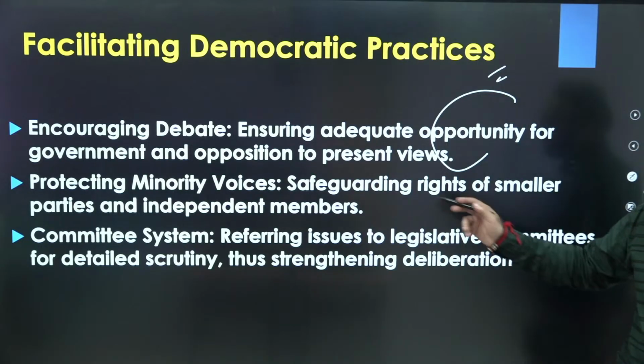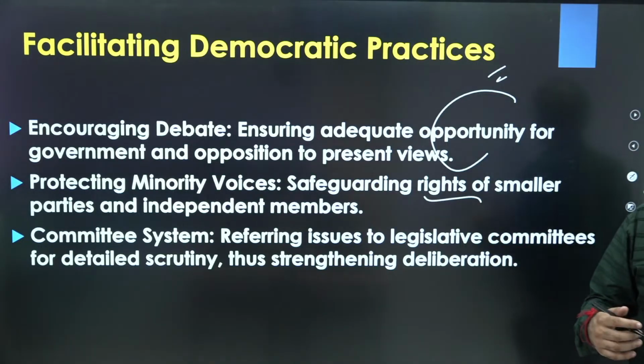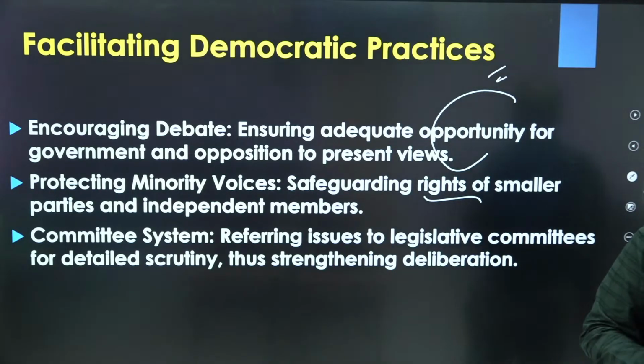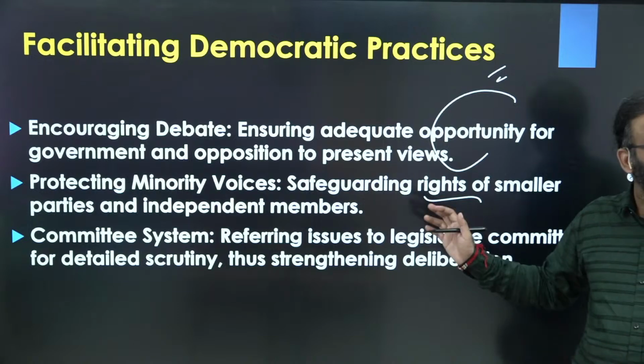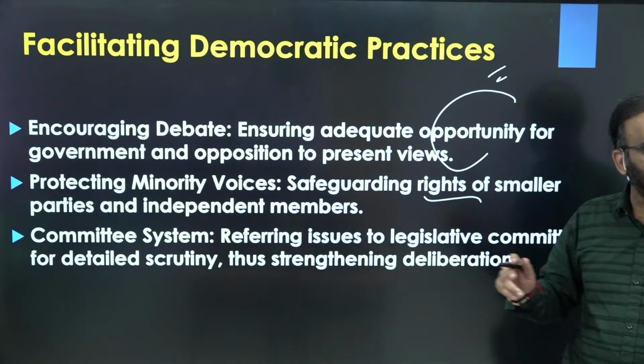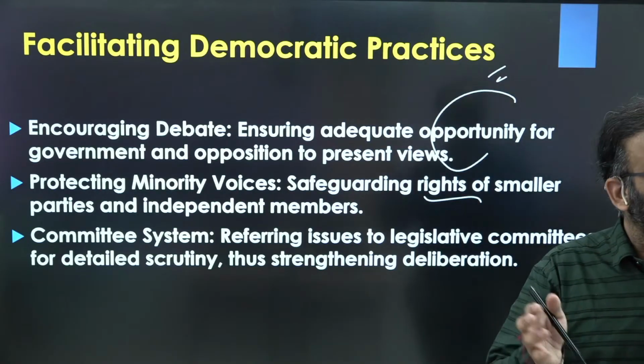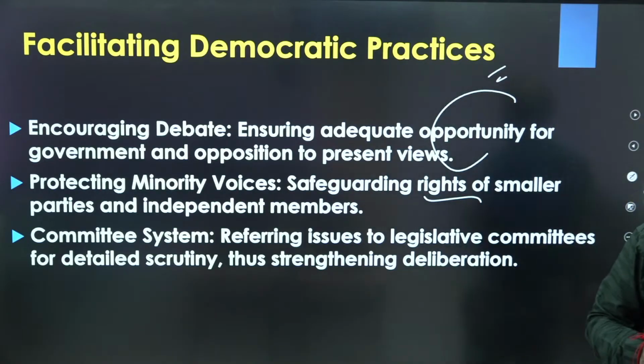Right? Protecting the minority: small parties or independent MLAs should be given due time to express their views, etc. Or the committee system, referring the bills, etc. to the particular committee, so that the committee could thoroughly examine it.